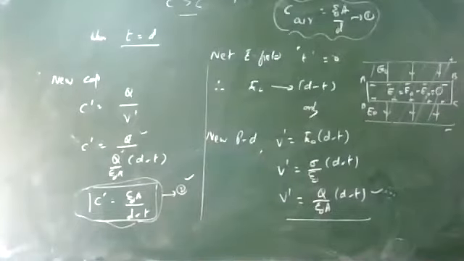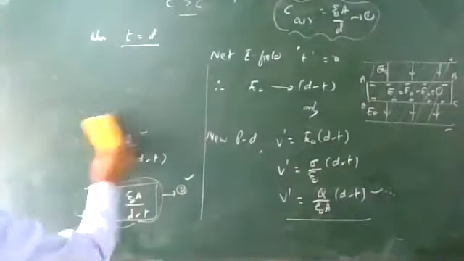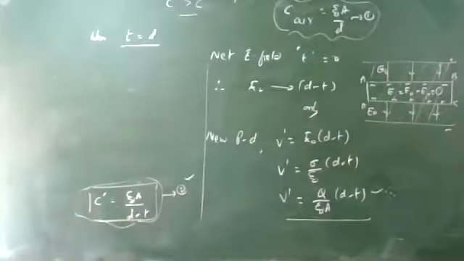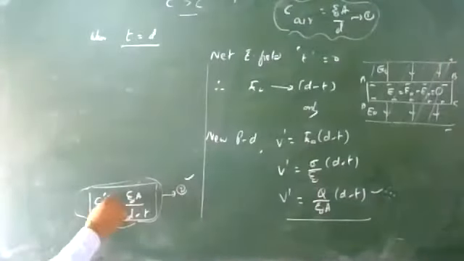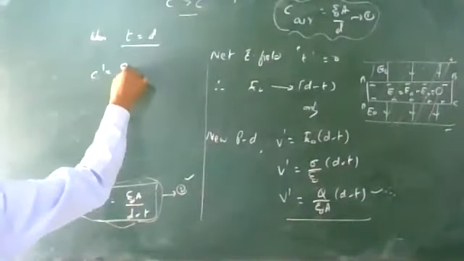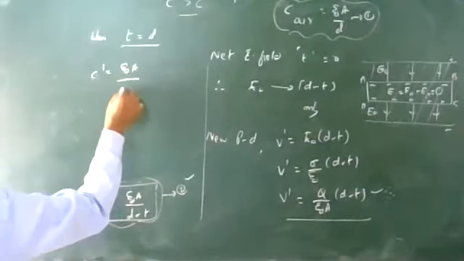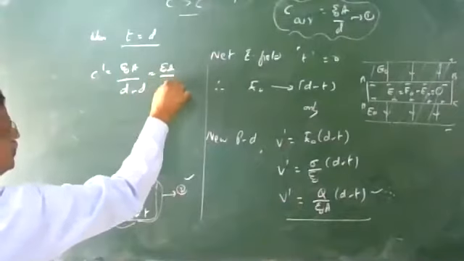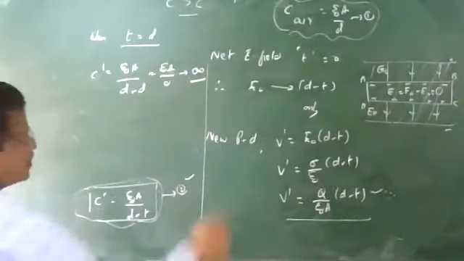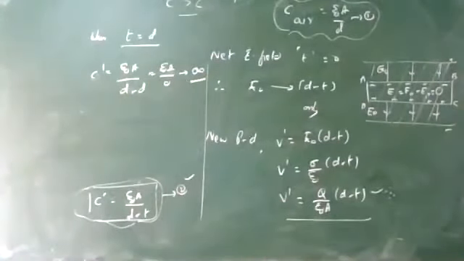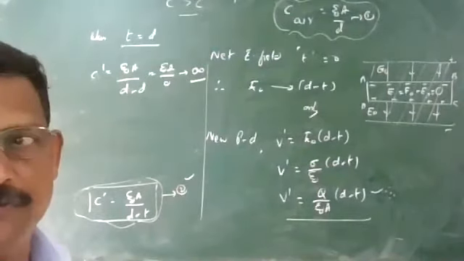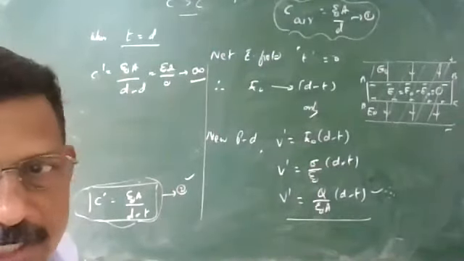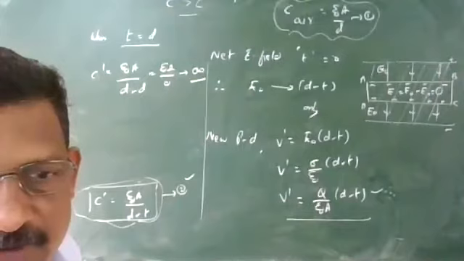So what is the value of capacitance here? This is very important. C dash is equal to epsilon 0 A divided by d minus d, so epsilon 0 A by 0 is infinite. So if you fill the space between the capacitor plates with a conducting slab, capacitance becomes infinity.